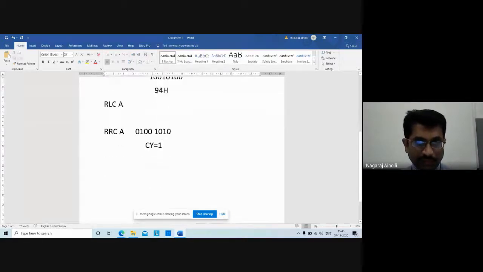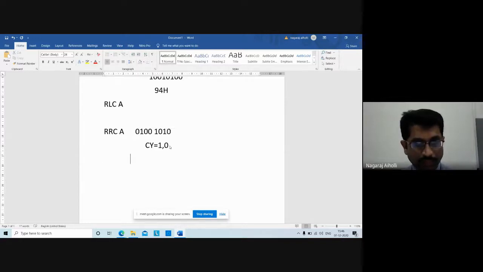So rotate right: the LSB will be stored in the position of carry, that means here 0 will be stored, and whatever is already stored in the carry, that 1, will be stored in the position of MSB.